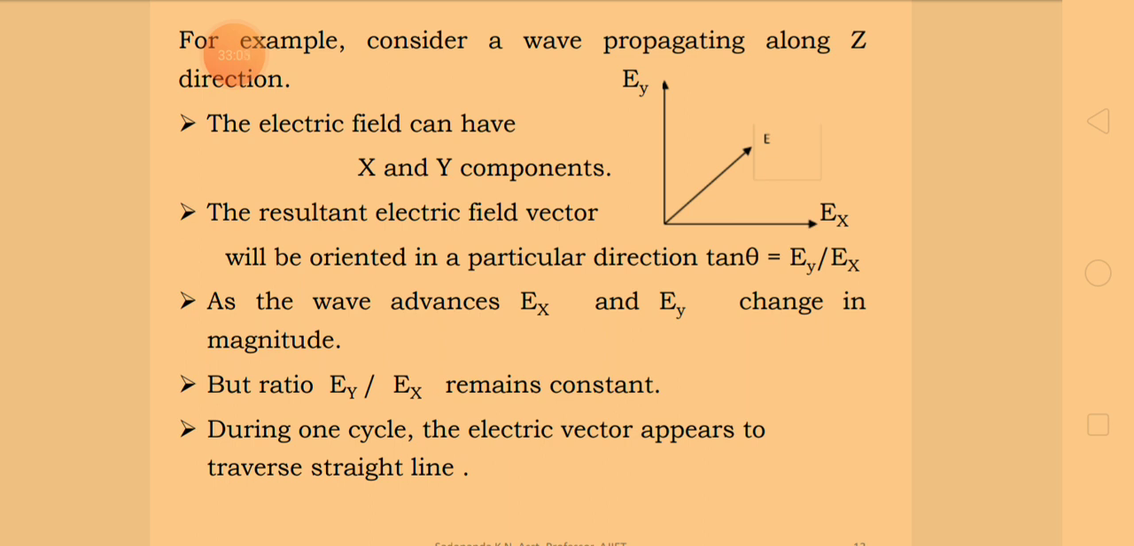The electric vector varies from 0 to E maximum and back to 0 in one direction, and then 0 to E maximum and back to 0 in the opposite direction. The electric vector appears as a straight line as shown in the figure. That is how things happen in linearly polarized electromagnetic waves.